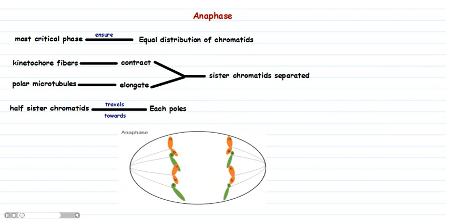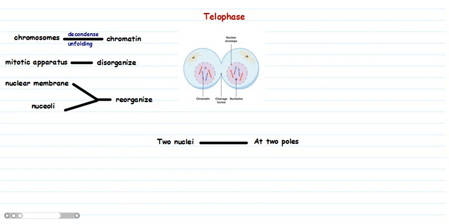Anaphase. It is the most critical phase of mitosis, which ensures equal distribution of chromatids in the daughter cells. The kinetochore fibers of the spindle contract towards their respective poles. At the same time, polar microtubules elongate and exert force, and sister chromatids are separated at the centromere. As a result, half-sister chromatids travel towards each pole.